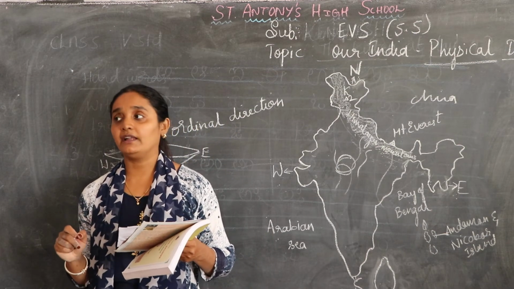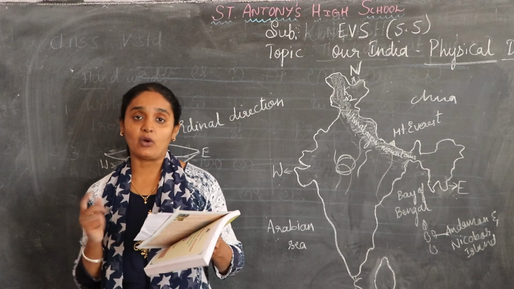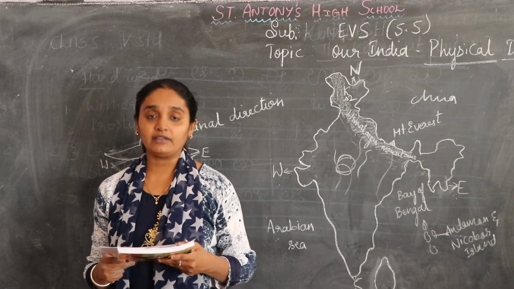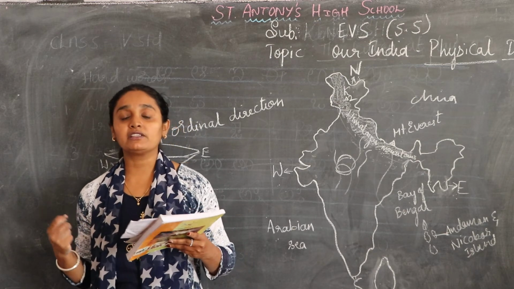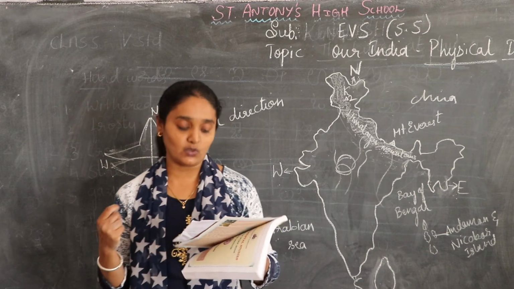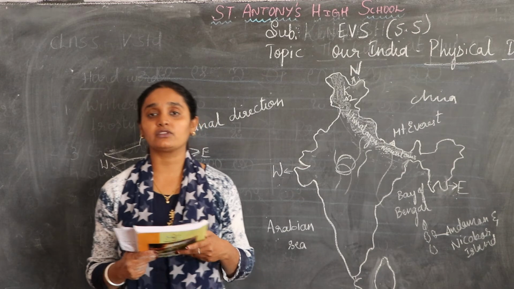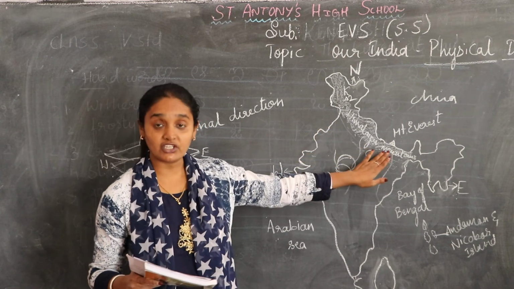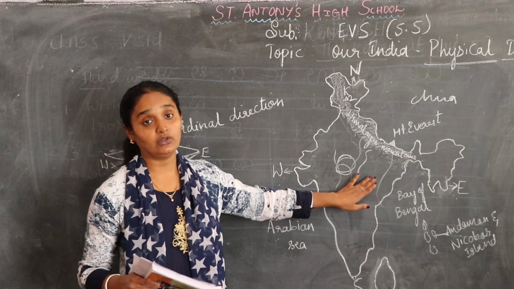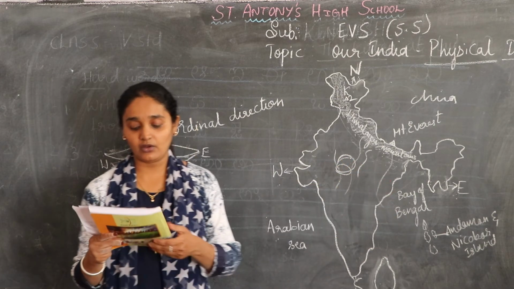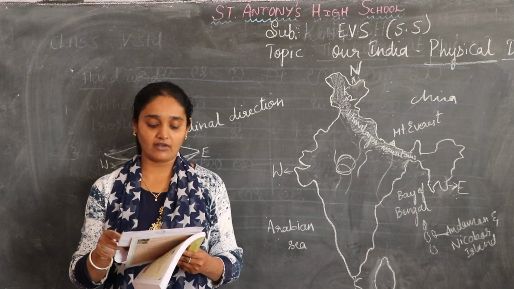The landforms, I told you, are mountains, plateaus and plains. I told you the importance of mountains also at the start. They form natural boundaries between countries. The mountains are also storehouses of resources and sources of rivers. There are many sources of rivers from the Himalayan ranges, which give birth to rivers like Yamuna, Ganga, Brahmaputra and all. They are also ideal for plantation crops.